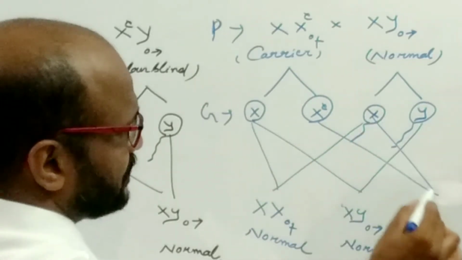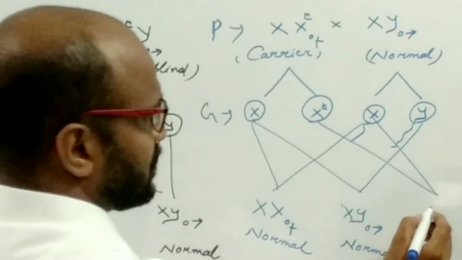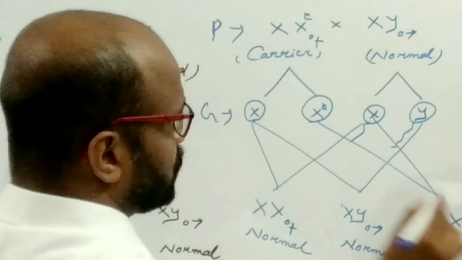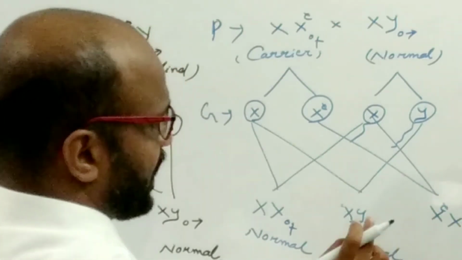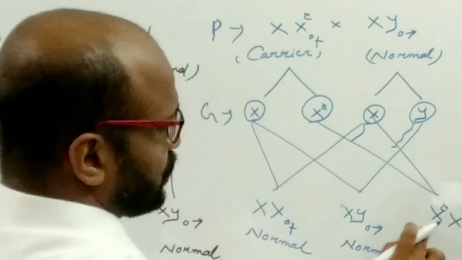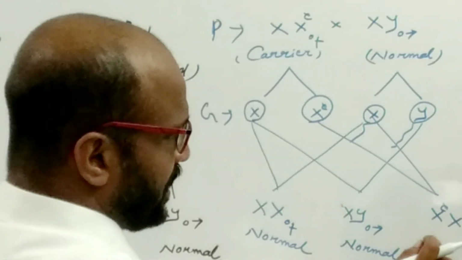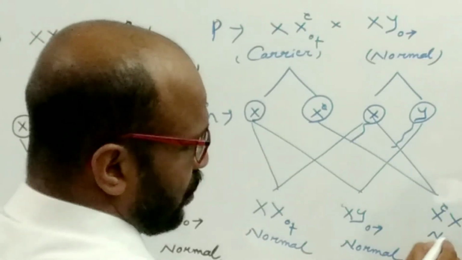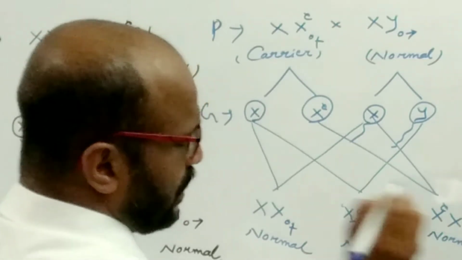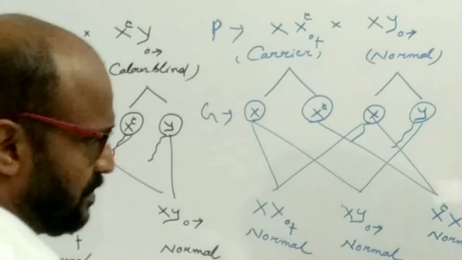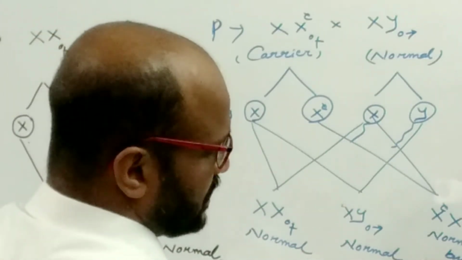And if the fusion takes place between two X chromosomes with the defective gene C, this is the female individual, two X chromosomes present, which means that she will be normal. There is no development of color blind symptoms, but she is a carrier.